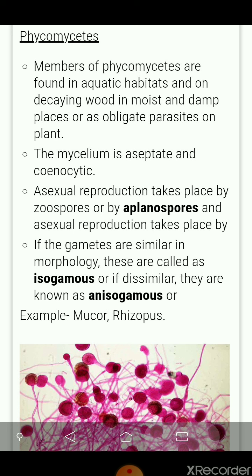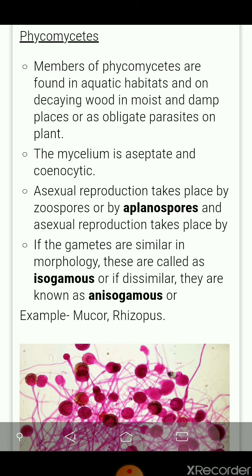They are found in water and on decaying wood in moist and damp places, or as obligate parasites on plants. So they are saprophytic also and parasitic also. The mycelium is aseptate, which means the condition is coenocytic, meaning one cell contains many nuclei. Asexual reproduction takes place by zoospores or by aplanospores, and sexual reproduction takes place by